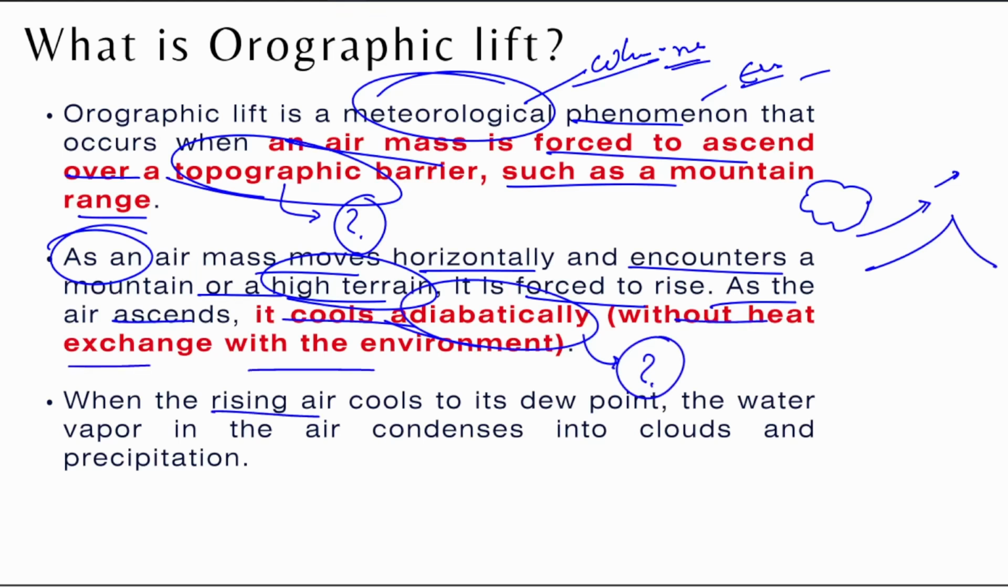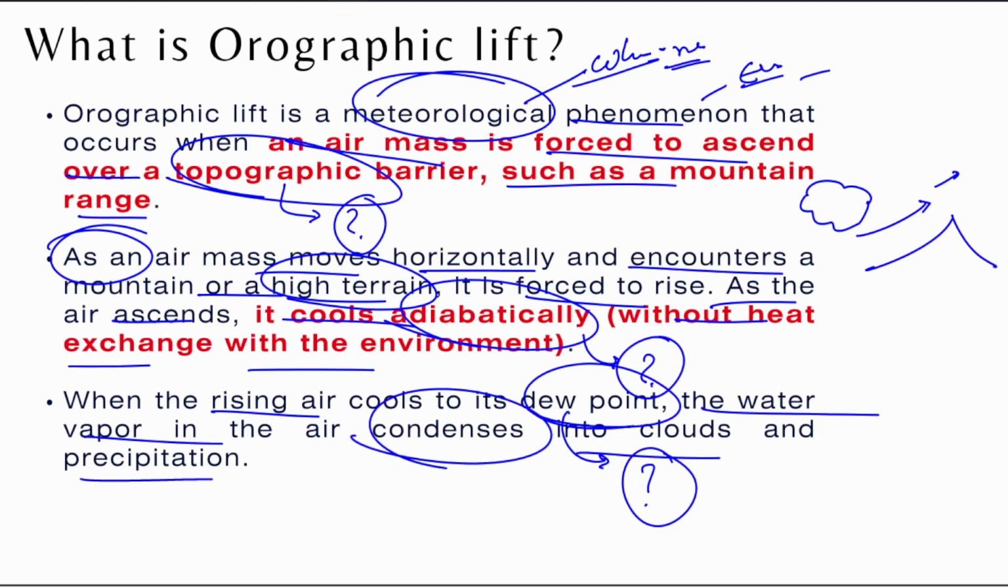Okay. So when the rising air cools down to the dew point, now we need to see what this dew point is also. So many confusing terms. Okay, but I'll explain them all. So the water vapor in the air condenses into cloud and precipitation happens. Precipitation, I already told you, is rainfall. Okay, so let's see this.